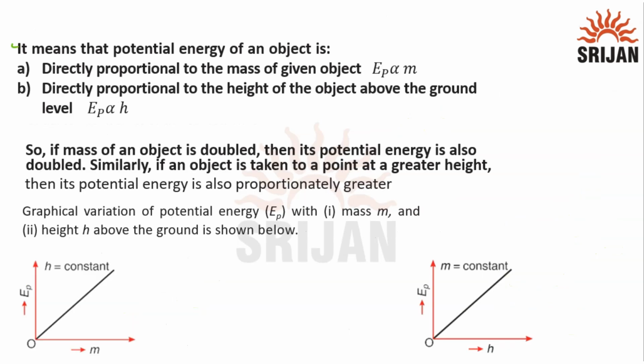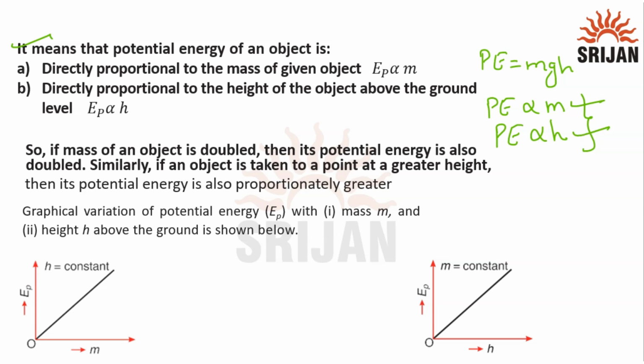Moving ahead, the potential energy is equal to mgh. The potential energy is directly proportional to the mass and directly proportional to the height, and gravity is constant, so we do not include it in the relation. If the mass of the object is doubled, the potential energy will be doubled. If the height is doubled, the potential energy will be doubled. Greater the height, greater the potential energy; greater the mass, greater the potential energy.